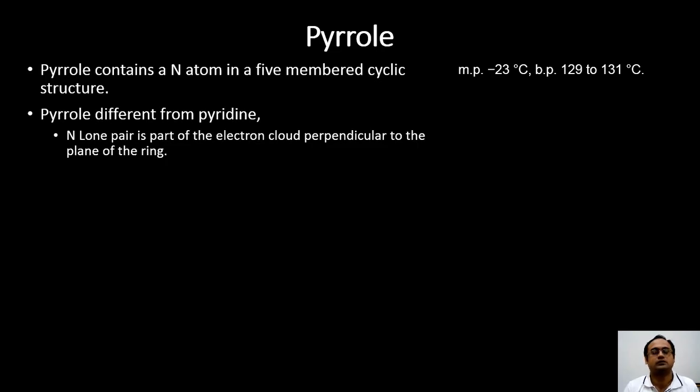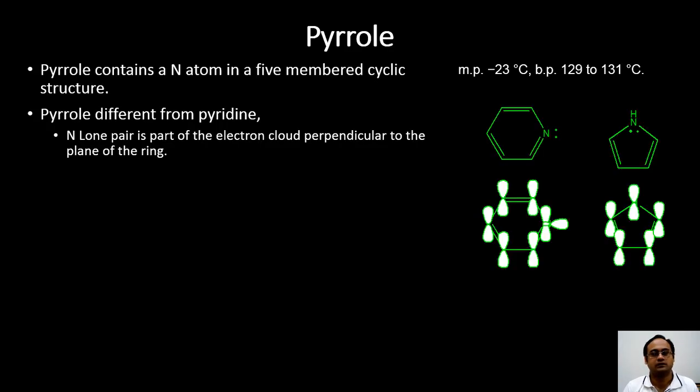But pyrrole is slightly different from pyridine because the nitrogen lone pair is part of the pi electron cloud, which is perpendicular to the plane of the ring. This we can see by comparing the structures of pyridine and pyrrole. In pyridine we have seen that the lone pair is in the plane of the ring, occupying an sp2 hybridized orbital, and it is not part of the pi cloud. Therefore it is available for any incoming acids to bond with. Therefore pyridine is more basic.